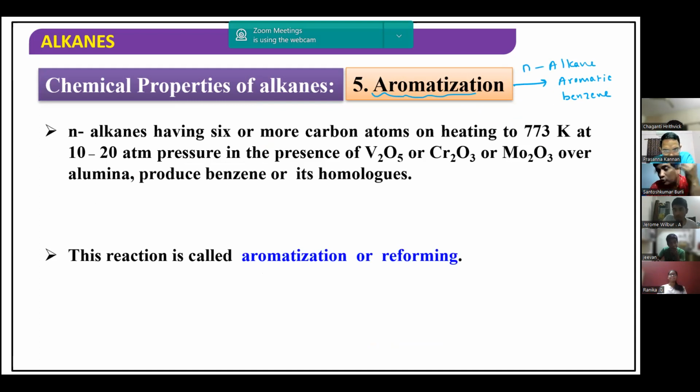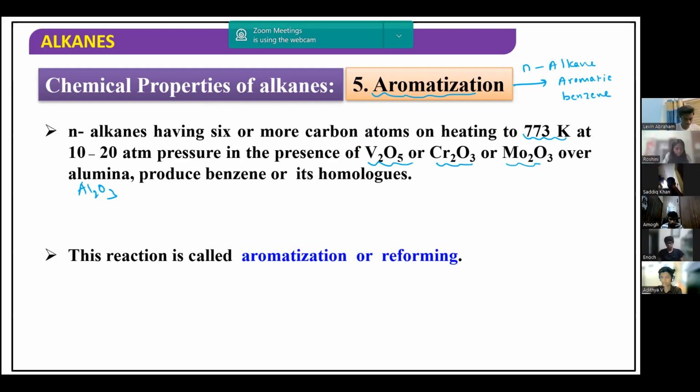The conditions to be maintained, you must remember. Here we have to heat that n-alkane up to 773 Kelvin, with vanadium pentoxide or Cr2O3 or Mo2O3 or Al2O3 alumina. Over any of these we pass the vapors of n-hexane, maintaining the temperature at 773 Kelvin.